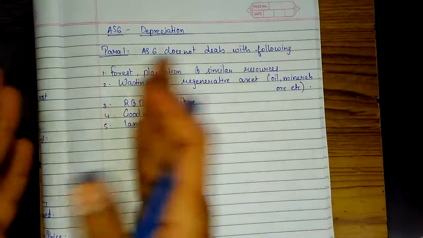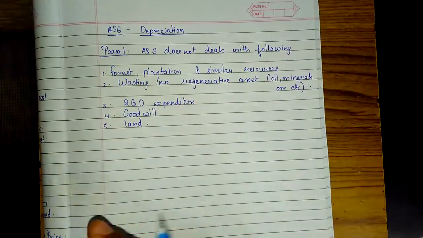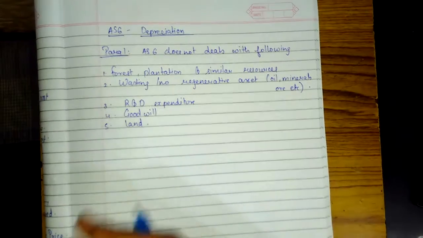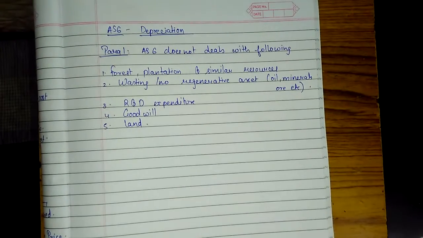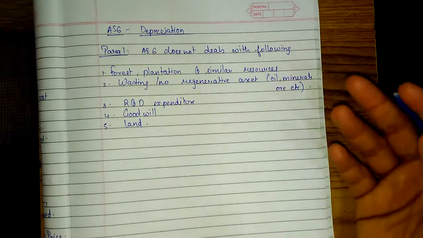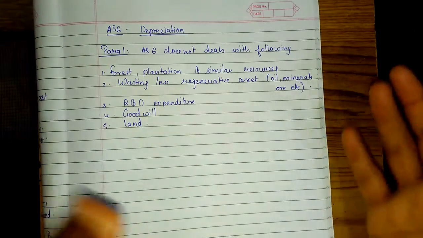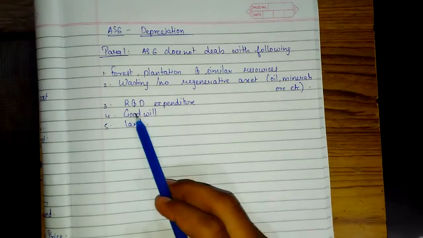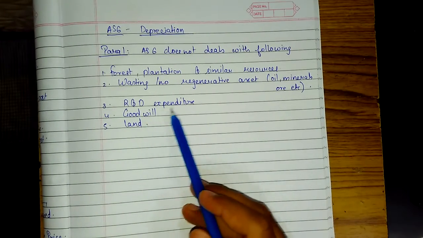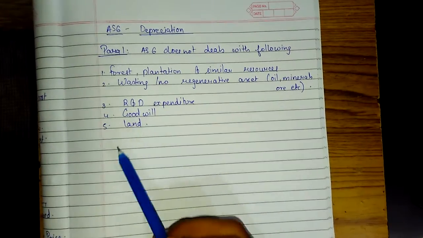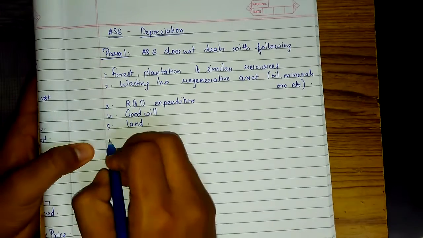Generally we need to know what AS6 does not deal with. AS6 does not deal with forest, plantation and similar natural resources. Second, wasting, non-regenerative assets. Wasting means once it is used, it is completely over, like oil and mineral ore, etc. Research and development expenditure, R&D expenses, goodwill. Fifth, land.